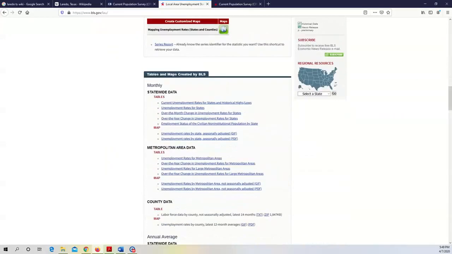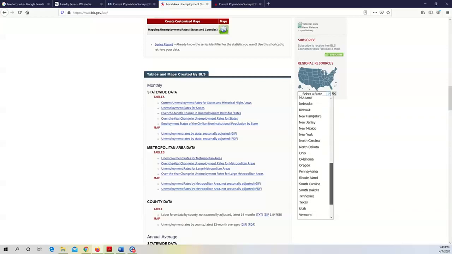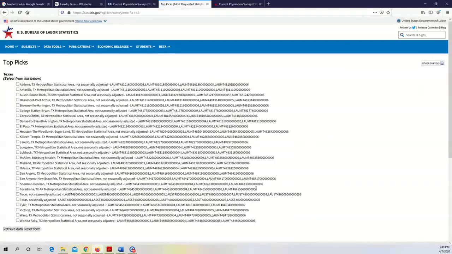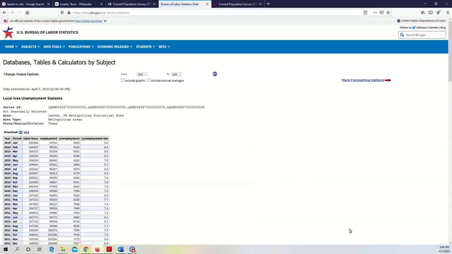You see a map here, regional resources. Let me select a state. Let me select Texas. Go. And let me check Laredo. Where's Laredo? Here. And click retrieve data. I want to include the graphs. I only care about the past 5 years, from 2016 to 2020.